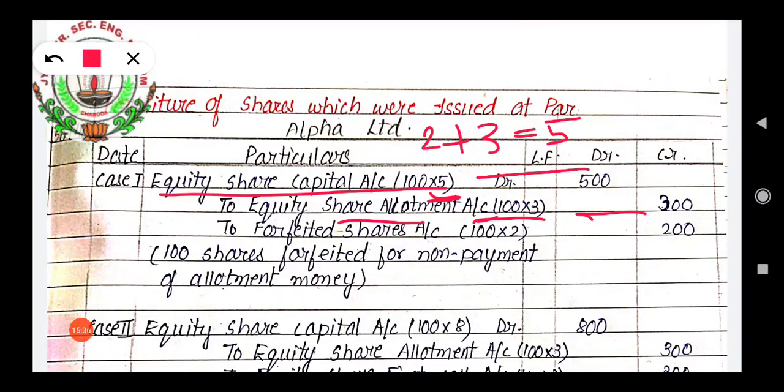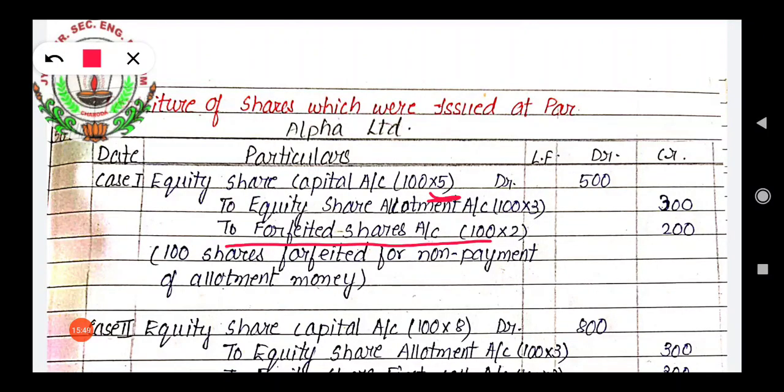Then this thing again I am repeating, you all have to keep in mind: when we write the amount of forfeited shares, here we will write that amount which has been received by the company. So for these 100 shares, the company has received the amount of application money. Amount is 2 rupees. So here we will write number of shares 100 into 2 rupees, 200.